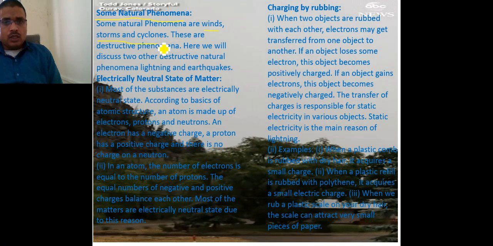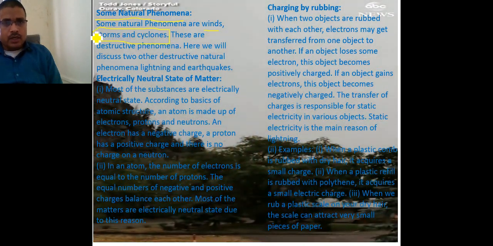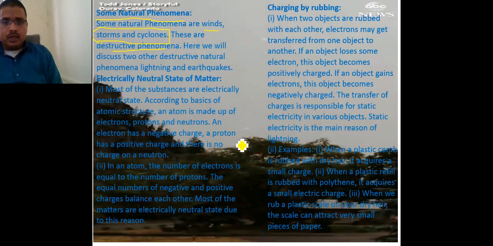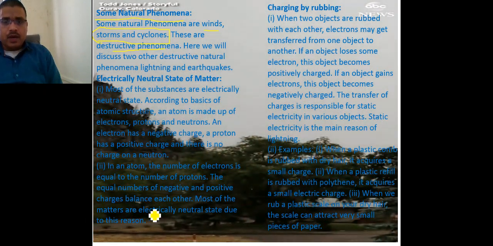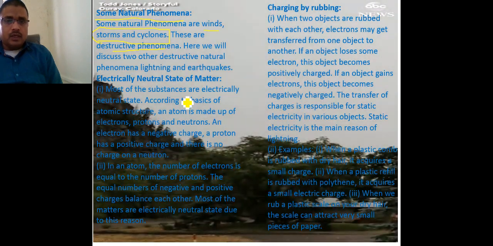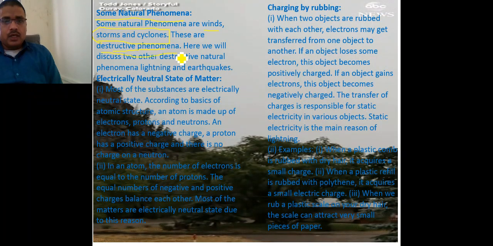These are destructive phenomena, because you can see there is a very cool environment, but after some time a fire occurs, and due to that fire destruction takes place. So it is a very destructive phenomenon.